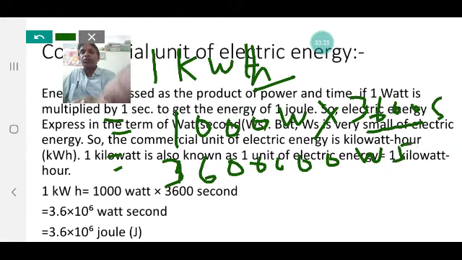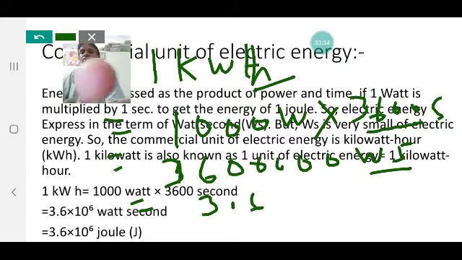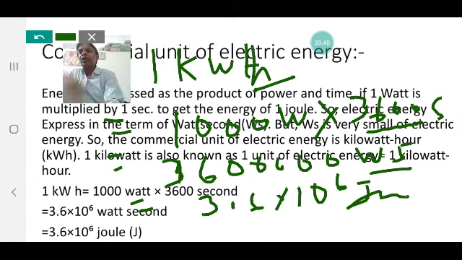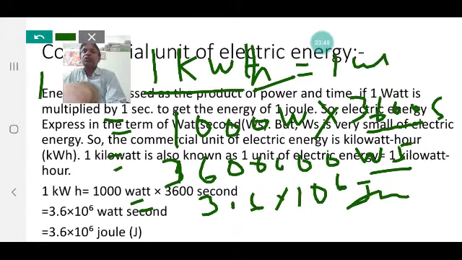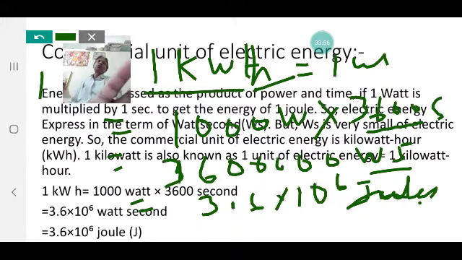Watt second is equal to joule. In standard form, we get 3.6 into 10 to the power 6 joule. So 1 unit of electric energy is equal to 3.6 into 10 to the power 6 joules of electric energy. That is the conversion of 1 unit into joules.